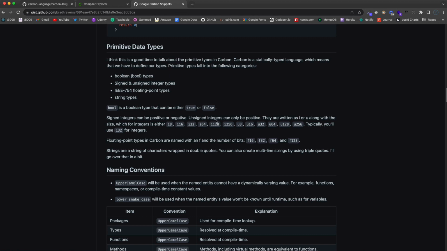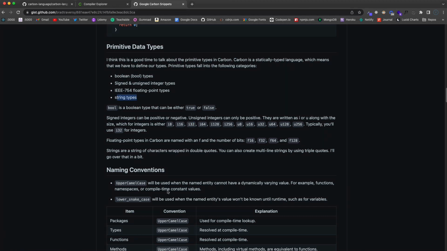If you want to use an unsigned integer, you would use U, but typically you're going to use signed integers, so you're going to use I, and 32 would be the most typical, depending on the size of the int. Now, we also have floating point types where we can do F16, F32, F64, and F128. Again, typically I would use F32.